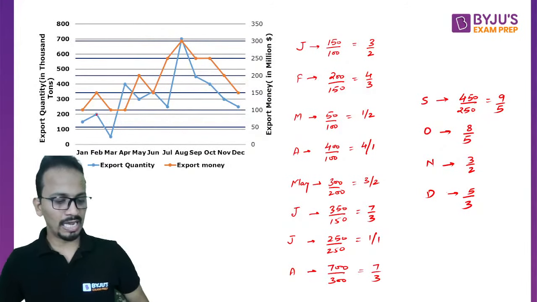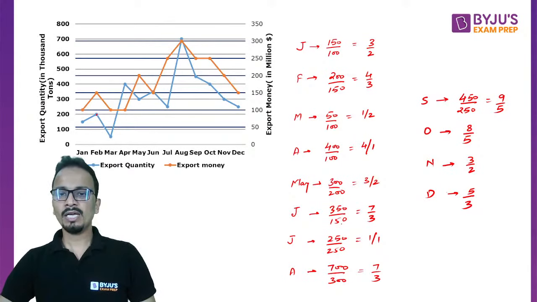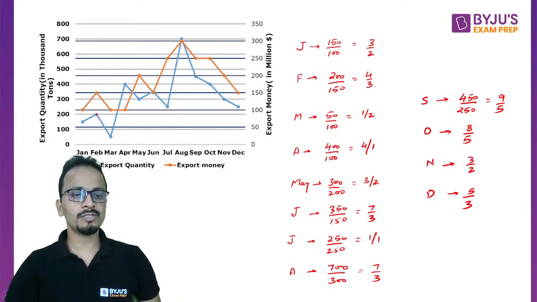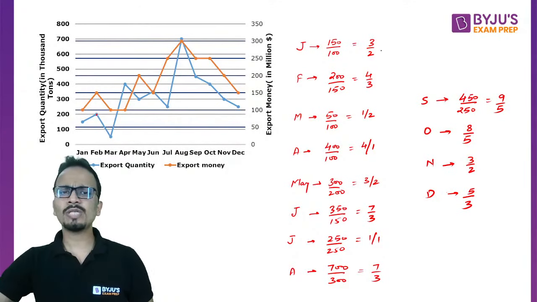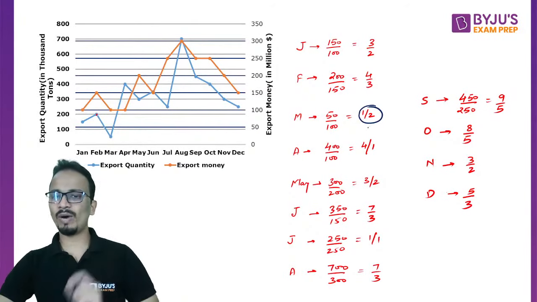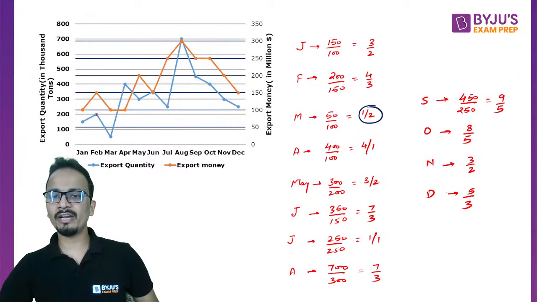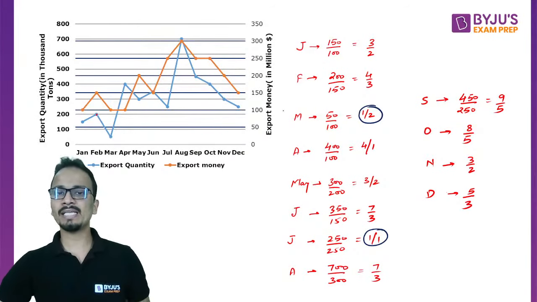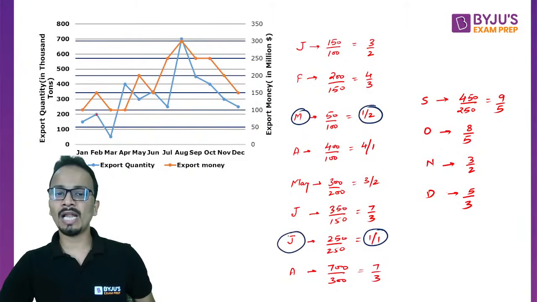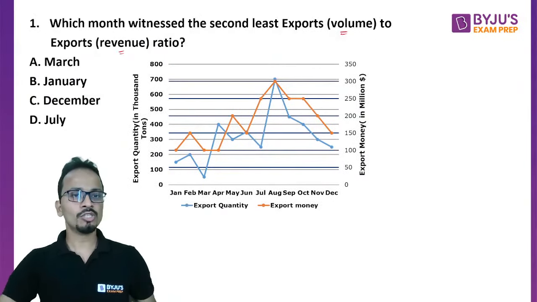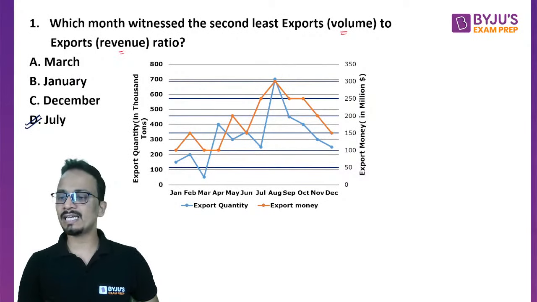Wonderful. So a lot of you have written the values. Great. Now we have to find out the second least of these values. Now upon observation, I can see that most of the values are more than 1. And there is one value only which is less than 1. Okay, so there is one ratio which is less than 1, and there is one ratio which is equal to 1. Rest all the other ratios are more than 1. So I can say that the value for March will be least. So this value is least, and the value for July will be the second least. That's it. Question over. Okay, so answer will be option D, that is July.